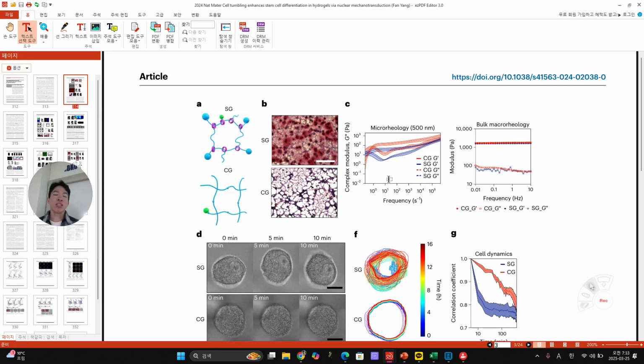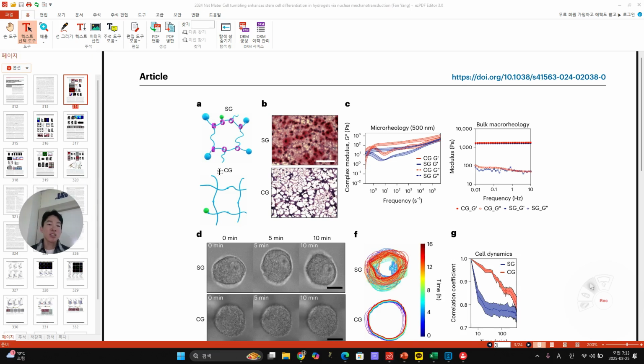So I think if you think about this as a stem cell, and they are only checking the differentiation condition, right? Their heterochromatin is highly maintained in SG, while in CG the heterochromatin goes down, which means they are more euchromatin, right? They are still stem cells, right?